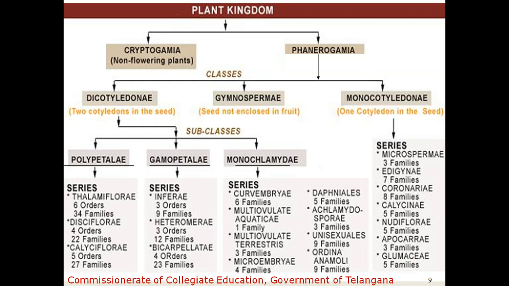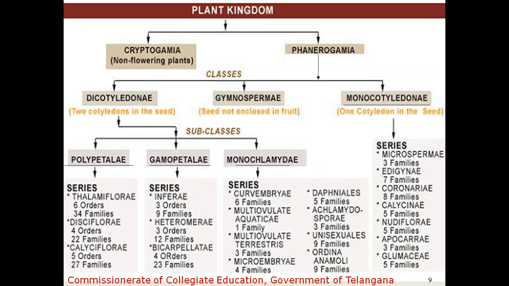Now in gamopetalae, what we observe is the gamopetalous condition. What is the gamopetalous condition? Petals are fused. That is called the gamopetalous condition. So the plants which show gamopetalous flowers are included under the gamopetalae subclass.